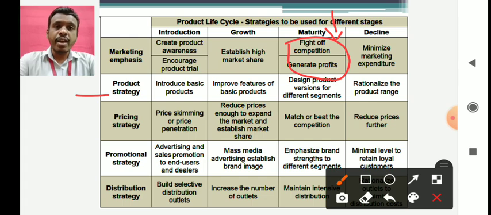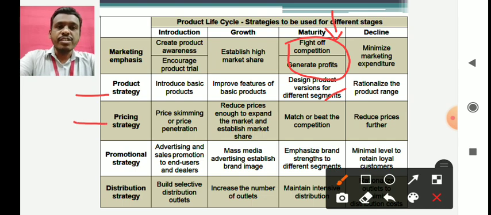So similarly, now instead of having only one base product with better features, you can have different varieties of products for different consumers, maybe based upon pricing, quality, or certain features. You can have different types of variety, like gold, silver, platinum, this kind of thing for your product. Such things can be done when your product enters maturity phase.